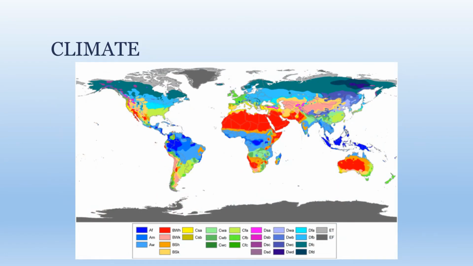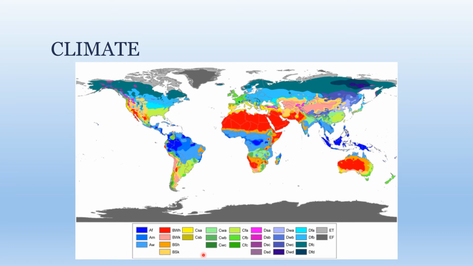As we mentioned earlier, climate will tell us about the long-term conditions of a region. We'll use more generalized terms such as hot or cold and wet or dry. This image here is a Köppen climate classification map, which is a very widely used system for representing climates across the world.